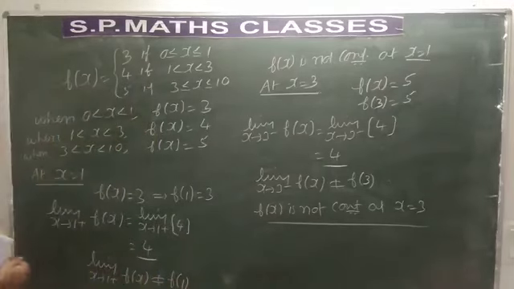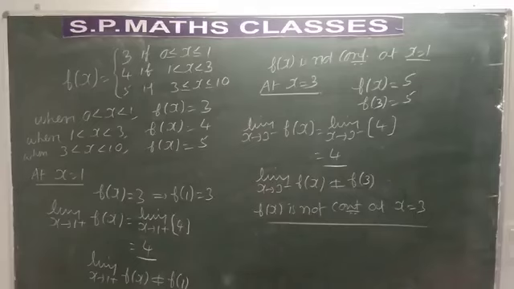I think you have understood. So first of all, you have to write this. Please understand carefully. Look at the problem carefully. When x lies between 0 and 1, f(x) is 3. It is said to be continuous. When x lies between 1 and 3, f(x) is 4. Constant function, it is continuous. When x lies between 3 and 10, f(x) is 5. It is a constant function, hence it is continuous.